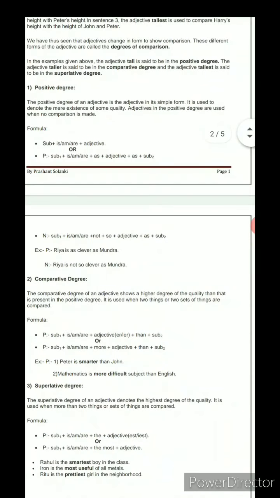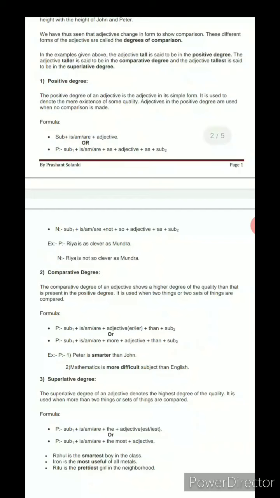Now second one is the comparative degree. It is, as I said earlier, used to show the comparison between the two persons or the two things, and its formula, in a positive way, is subject is/am/are, adjective, and after the adjective we use er or ier, and when we are using that we will learn further.